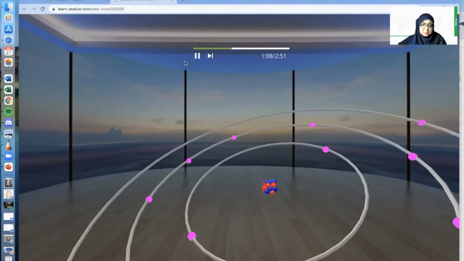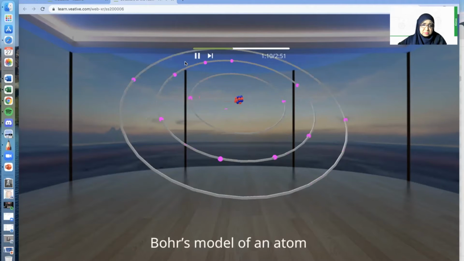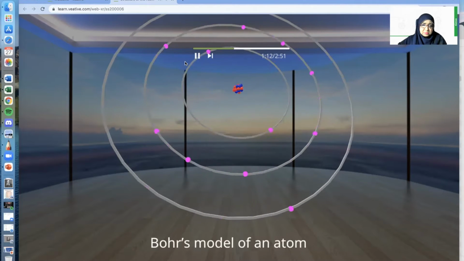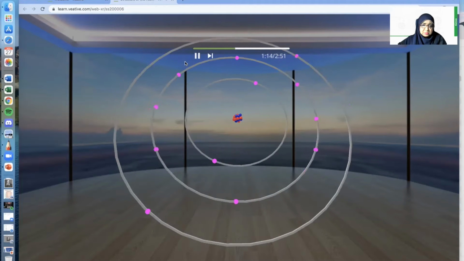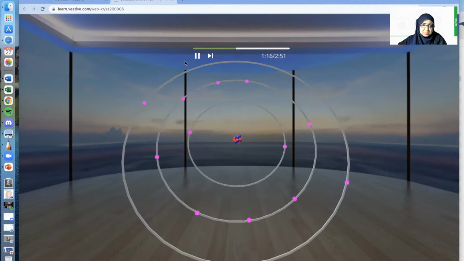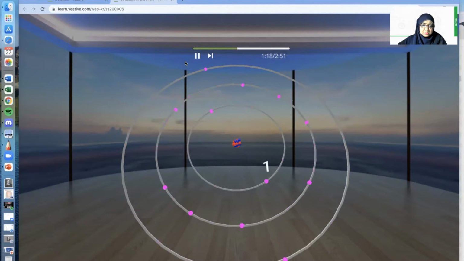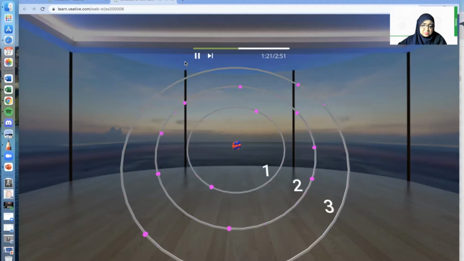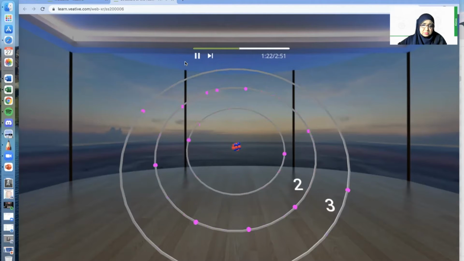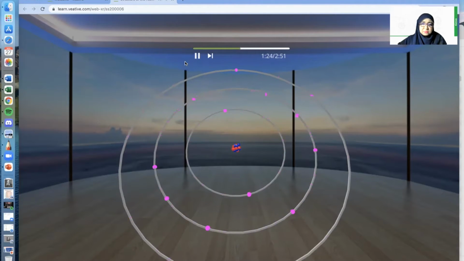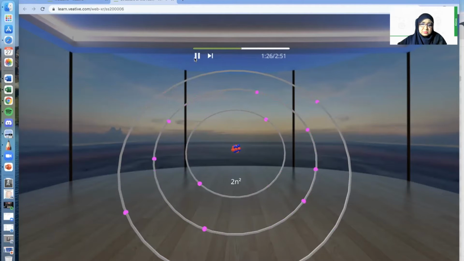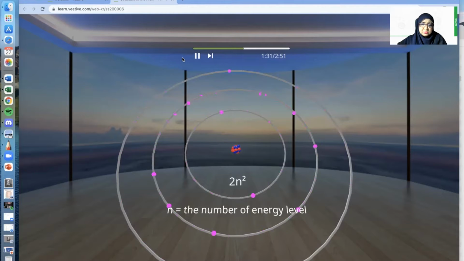According to Bohr's atomic model, the electrons revolve rapidly around the nucleus in fixed circular paths called energy levels, denoted by the numbers 1, 2, 3, and so on. The maximum number of electrons that each energy level can hold is 2n squared, where n is the number denoting the energy level. Each energy level is associated with a fixed amount of energy.